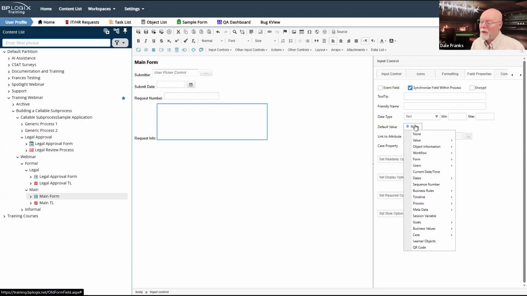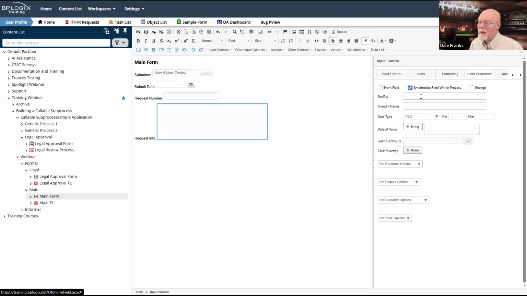I'm going to default value this one too. So we'll go with string, and we will set the default value as request number. Request number is a tricky legal issue.